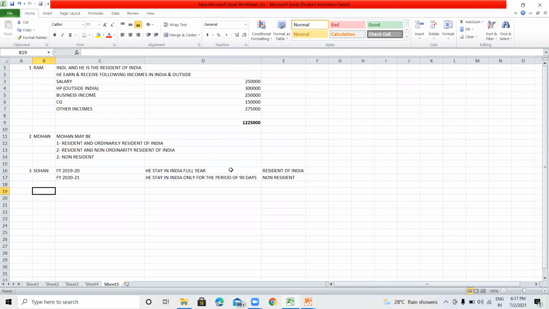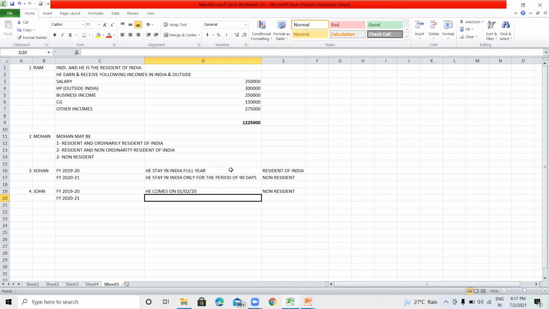Another example, there is John, and in the previous year he comes to India on 1st January 2020. In this situation, he will be considered as non-resident. In financial year 2020-21, he comes to India on 1st of February 2020.